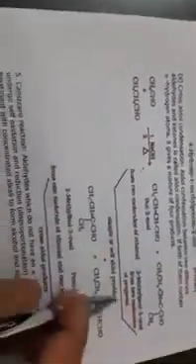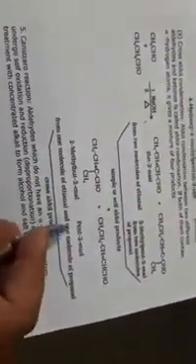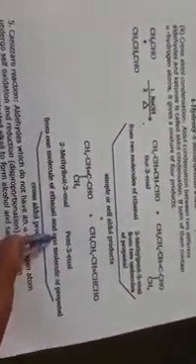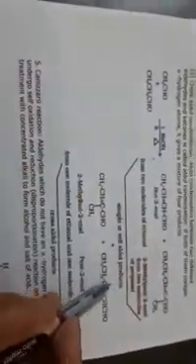Next is the cross aldol condensation. In cross aldol condensation, four different types of products are formed: 1, 2, 3 and 4. Cross aldol condensation means the condensation of two different aldehydes or ketones, and if both of them contain alpha hydrogen atoms, it gives a mixture of four different products.